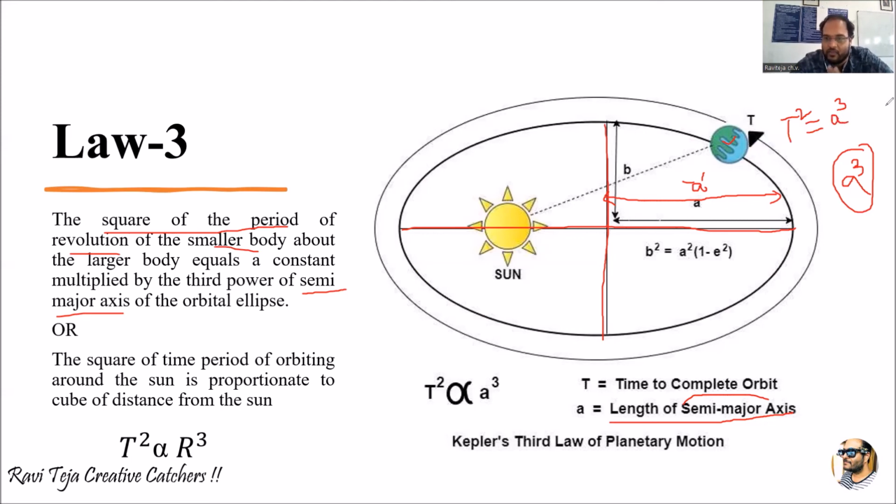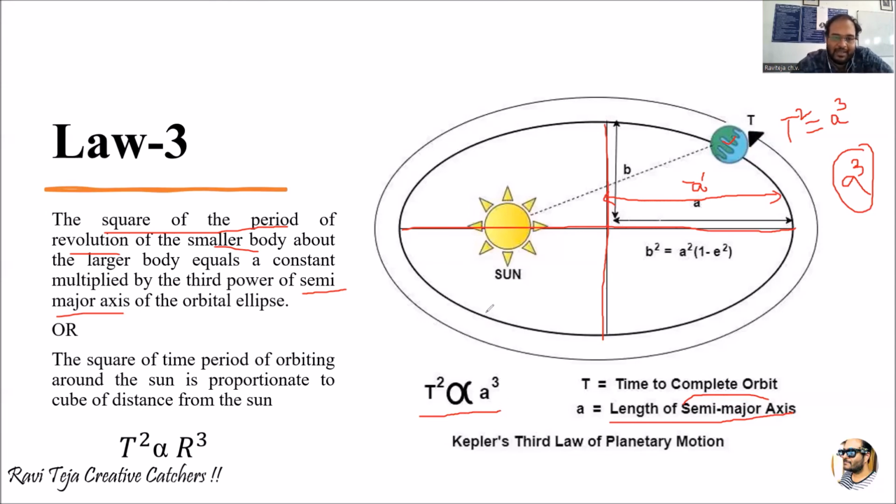So T square is equal to A cube, or you can also consider T square is proportional to A cube, where T square is the time period of revolution squared, and A is the semi-major axis of the elliptical path, and that is proportional to the third power.